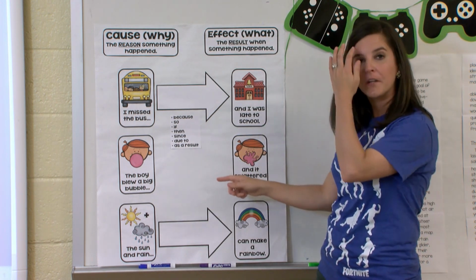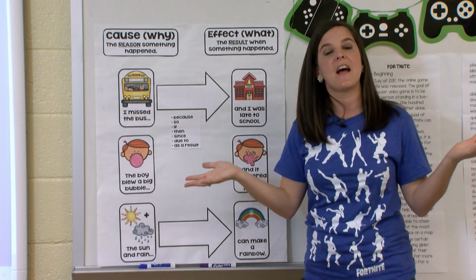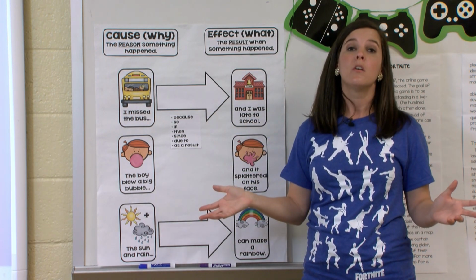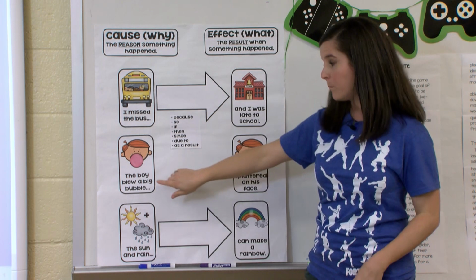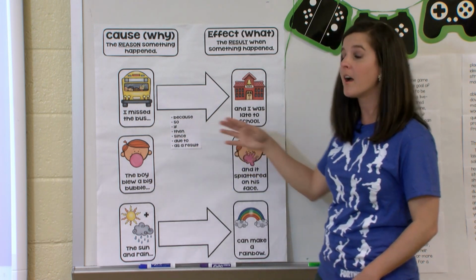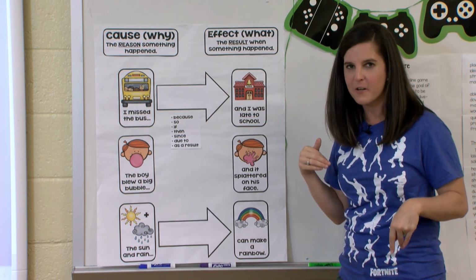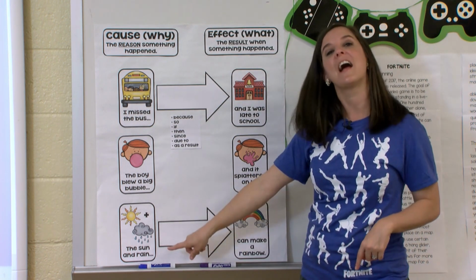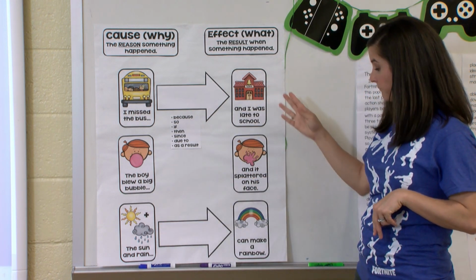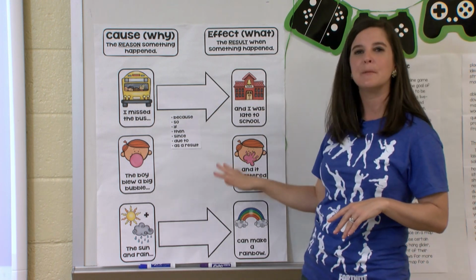Let's look at this one with the boy blowing his bubble gum. It splatters on his face. Ask yourself, why did that happen? Because remember, our cause is our why. Why did the bubble gum splatter on his face? Well, here it told us he blew a big bubble. So the big bubble caused it to pop, and then when it popped, it went all over his face. Have any of y'all ever had that happen before? I have. It's messy. All right, and then our last one was the sun and the rain caused the effect of a rainbow, when those two things come together. So those were our simple examples.